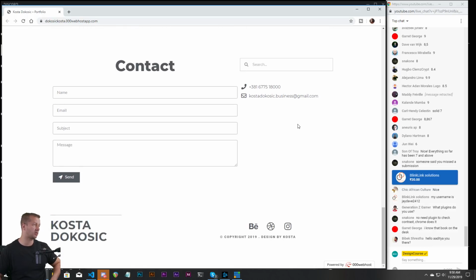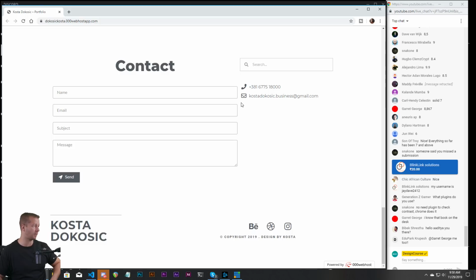Now the layout's kind of thrown off. It's a little bit funky right here. You have this form here, but real close to it is a different type of form. This is a contact form, but this is a search form. It almost looks like they're a part of each other. So I would rethink how I want to lay this out, and if it's even worth putting a search bar in your contact section.